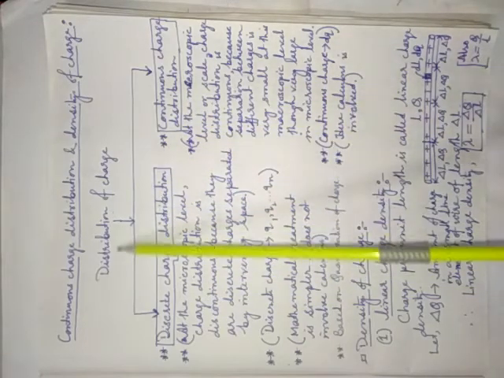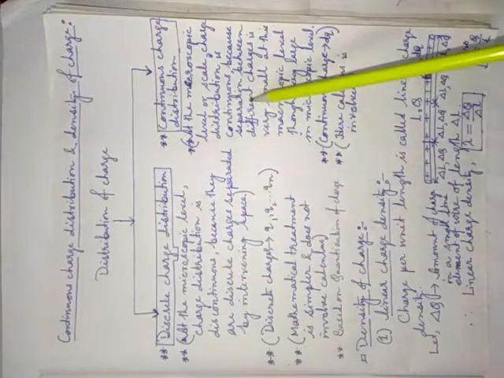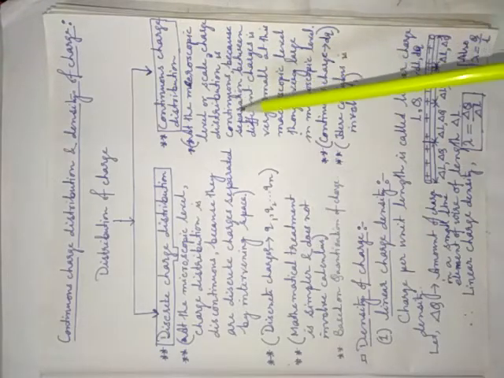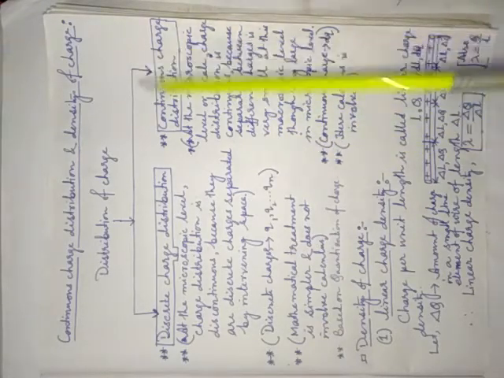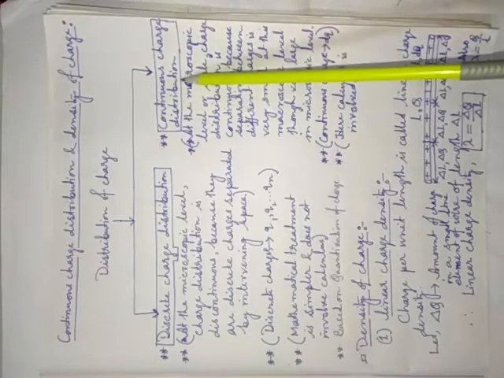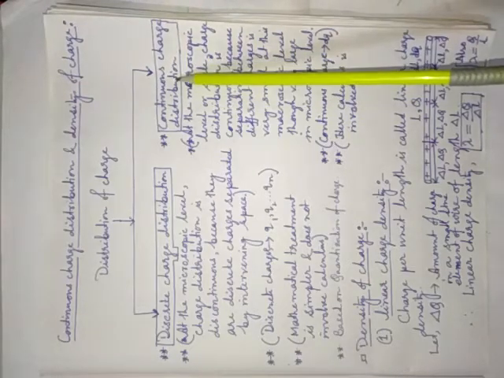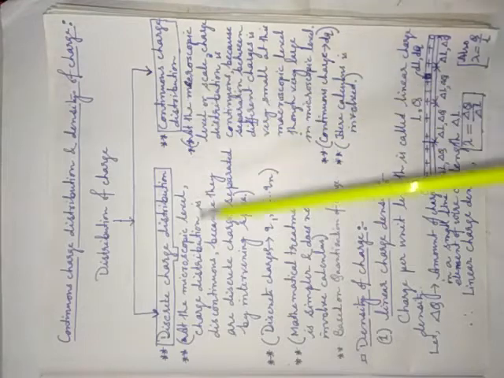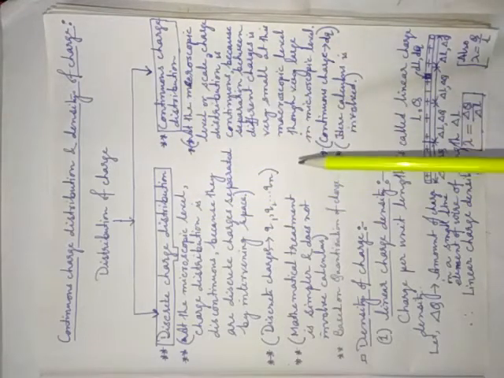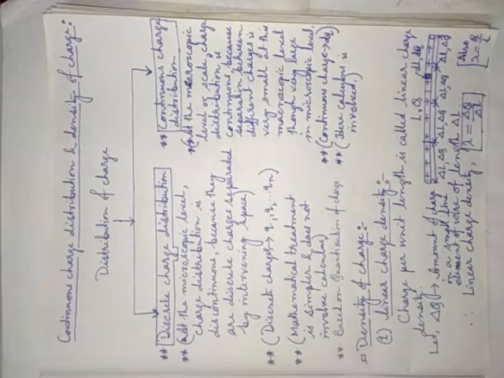Now, this is the concept of distribution of charge. Now we are going to discuss three types of charge density. In continuous charge distribution, the charge densities can be differentiated into three types. One is linear charge density. Linear charge density means that if charge remains on a line, in a wire suppose, then it is called linear charge, and its density will be linear charge density.